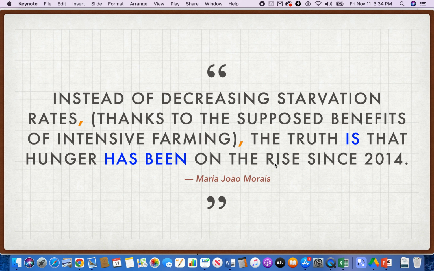I put them in orange here on the page to show you that those kinds of commas are really like parentheses. They say that there's something extra here that the writer puts into the sentence, and it's the thanks to the supposed benefits of intensive farming. We can remove that, and the sentence makes perfect sense: instead of decreasing starvation rates, the truth is that hunger has been on the rise since 2014. Notice the truth is present tense, and hunger has been. Why does he say has been? Because it is since 2014.